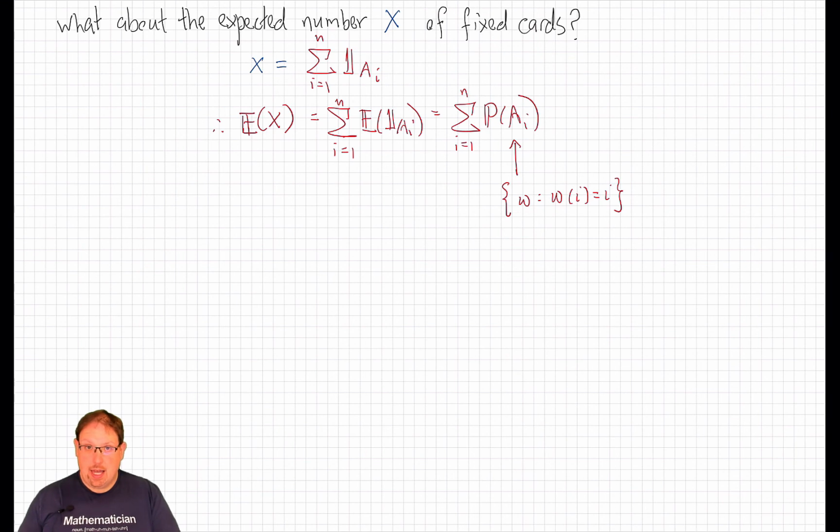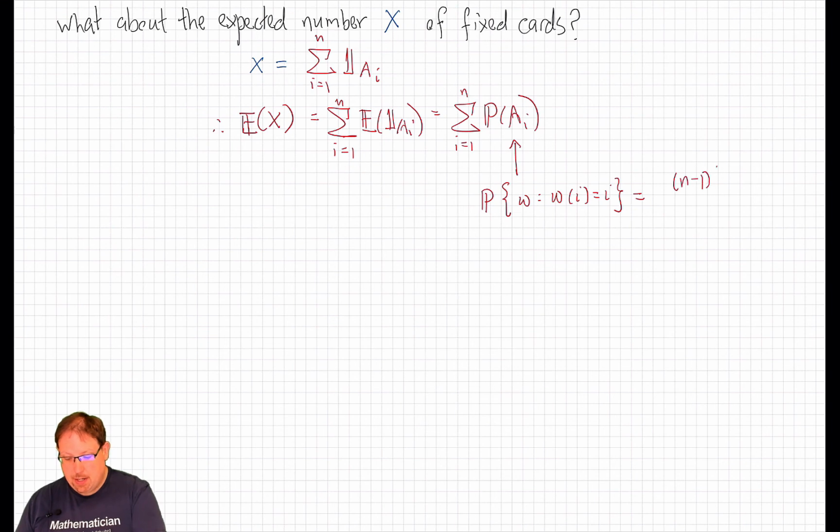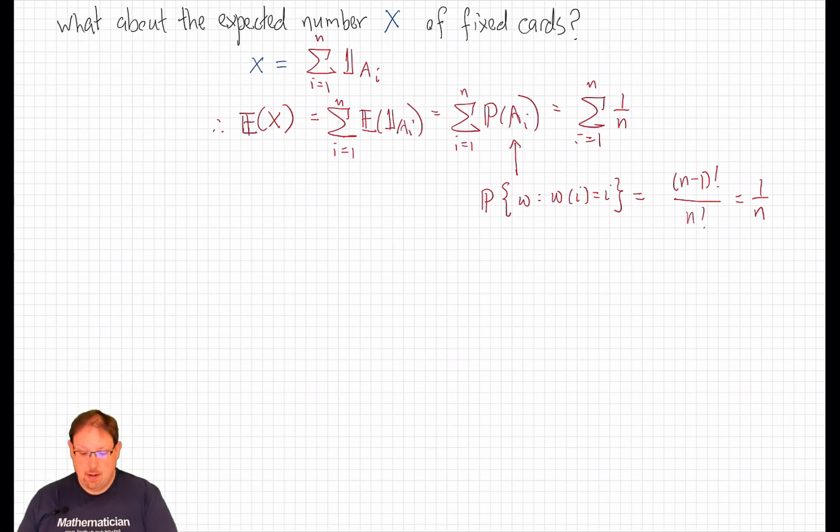And if we fix i, then that gives us the remaining n minus 1 cards to move about as we would like. Therefore, the probability of that is the number of such permutations, which is (n minus 1) factorial, divided by n factorial, which just amounts to 1 over n. So this is the sum, i going from 1 up to n, of 1 over n, which is just 1. On average, we will find that there's one card that is not moved by a uniformly random permutation.